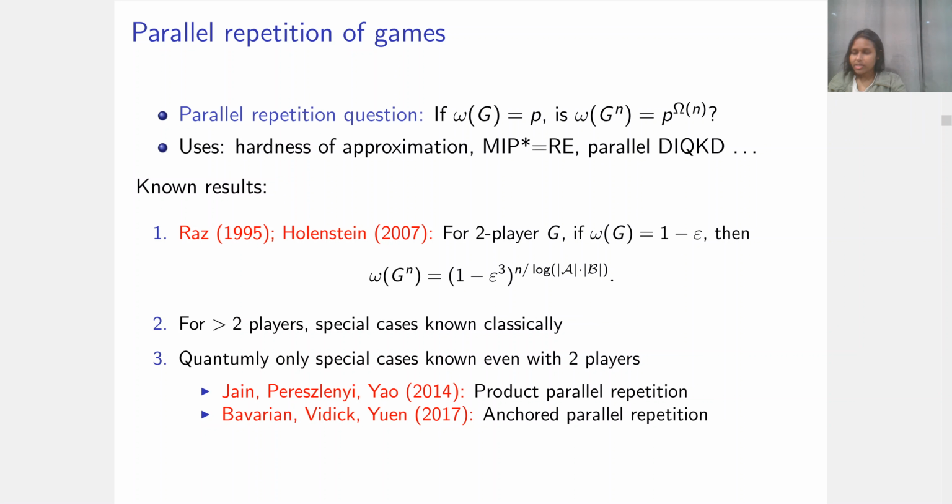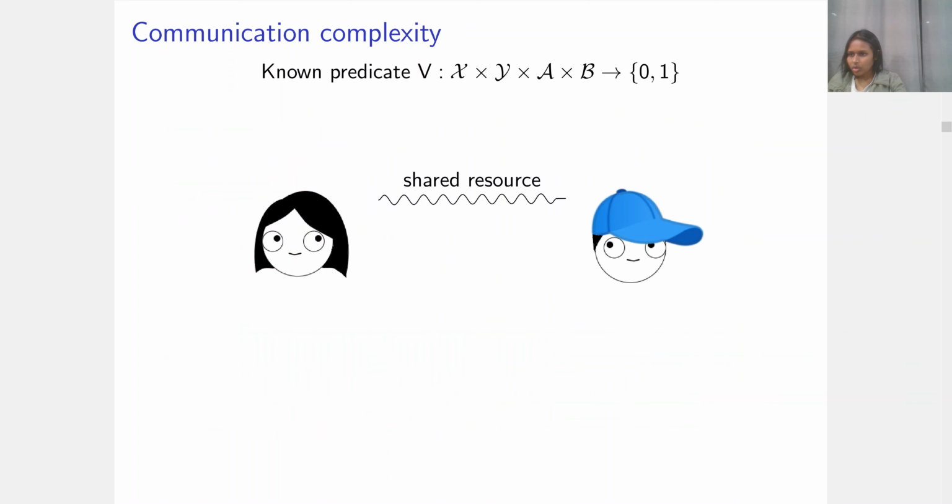For example, Jain, Pereszlenyi, and Yao showed a parallel repetition theorem for games with product distributions, and Bavarian, Vidick, and Yuen showed a parallel repetition theorem for games with anchored distributions. Although I should note that both of these can be extended to more than two players, and these special cases are often enough for applications. For example, the anchored parallel repetition theorem due to Bavarian, Vidick, and Yuen was used to show the MIP star equal to RE result.